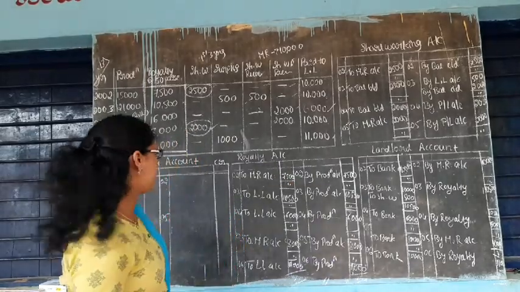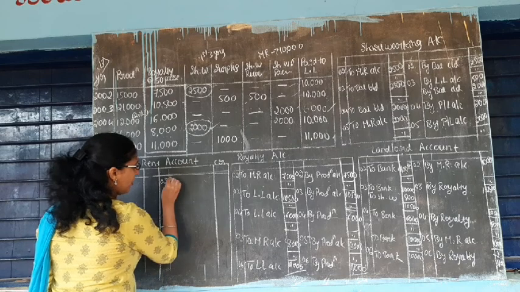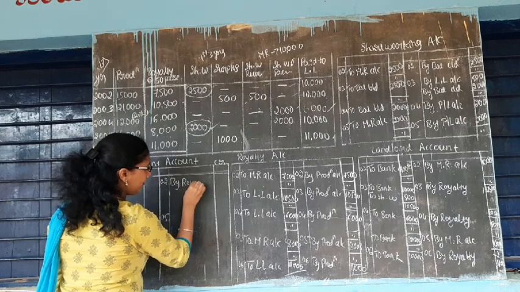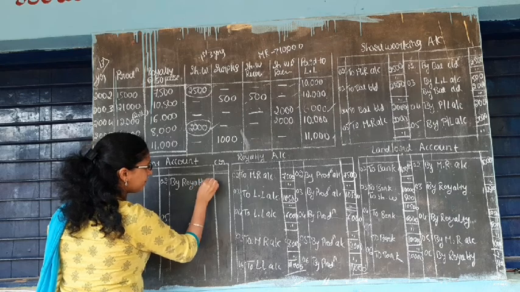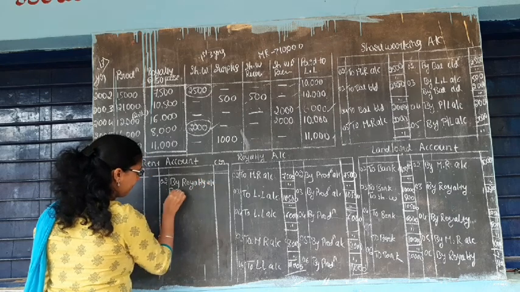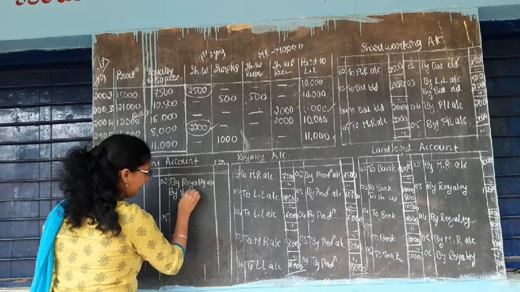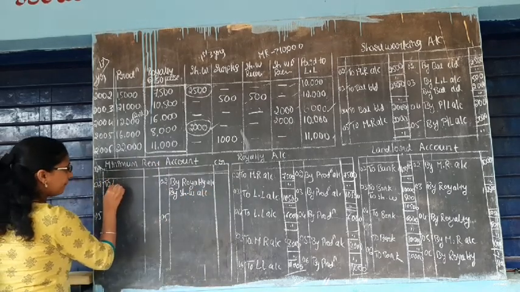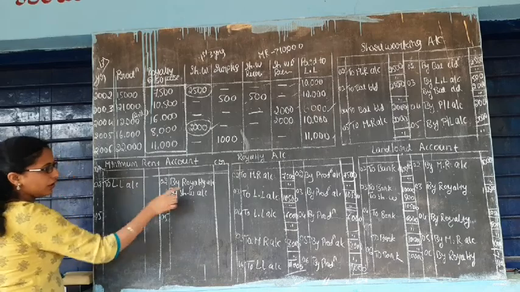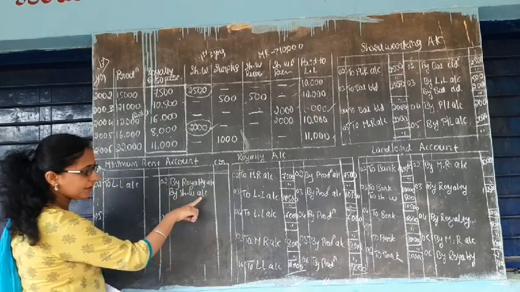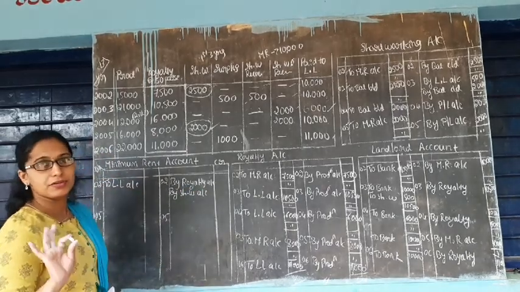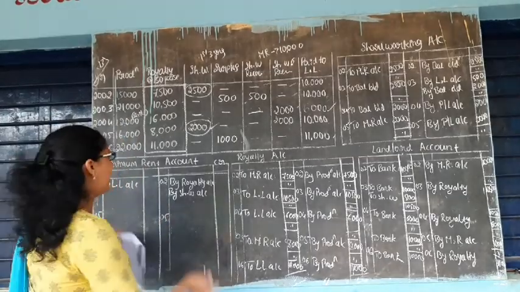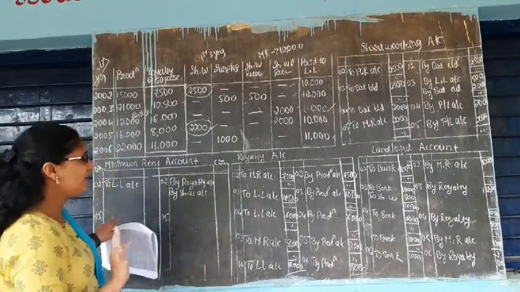The same entry repeats here. In minimum rent account, you have to write by royalty account, by short working account, to landlord account. This is the first entry when there is a short working. Same entry, you have to remember it and copy it in minimum rent account, that's it.